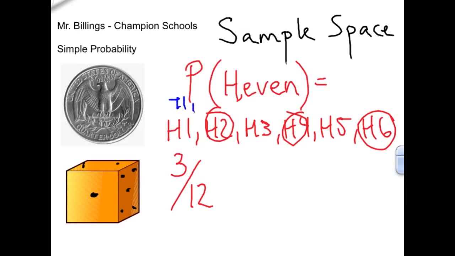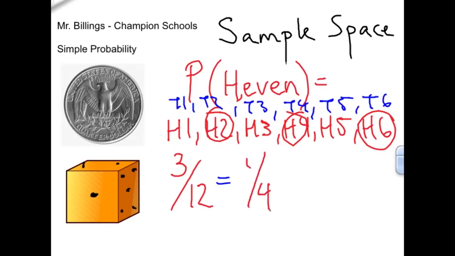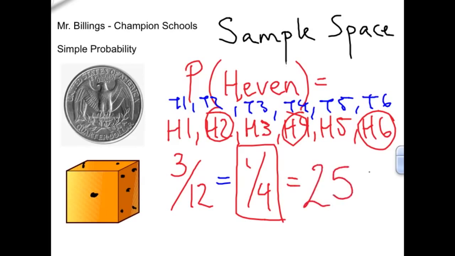Remember, tails 1, tails 2, tails 3, tails 4. None of these are the answers that I want because none of them are heads and even. So out of the 12 that I have, only 3 of them are the ones I want, which means I would have a 1 out of 4. It would be a 1 to 4 probability. We can change it to percent, which means I would have a 25% chance of flipping a coin and getting heads, and then rolling a number cube to get an even number.